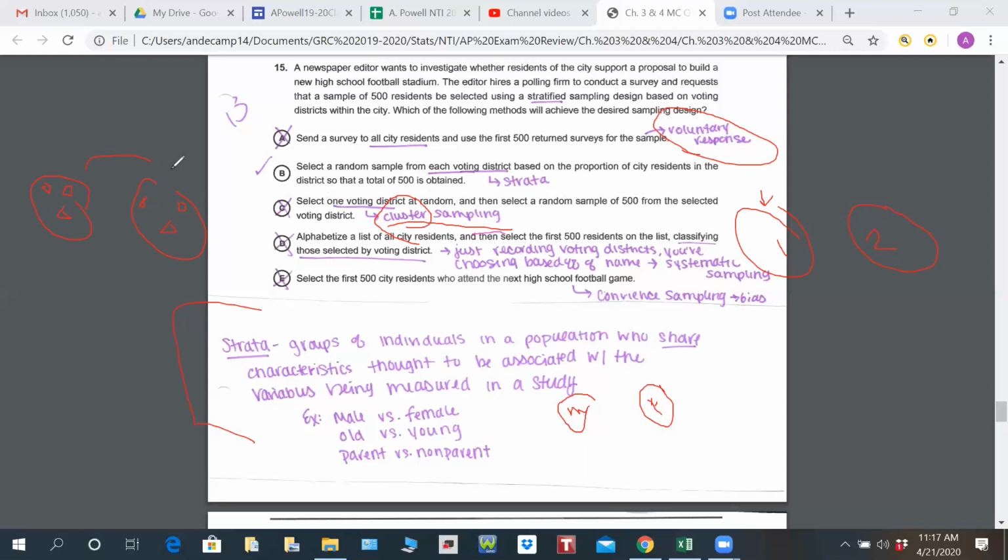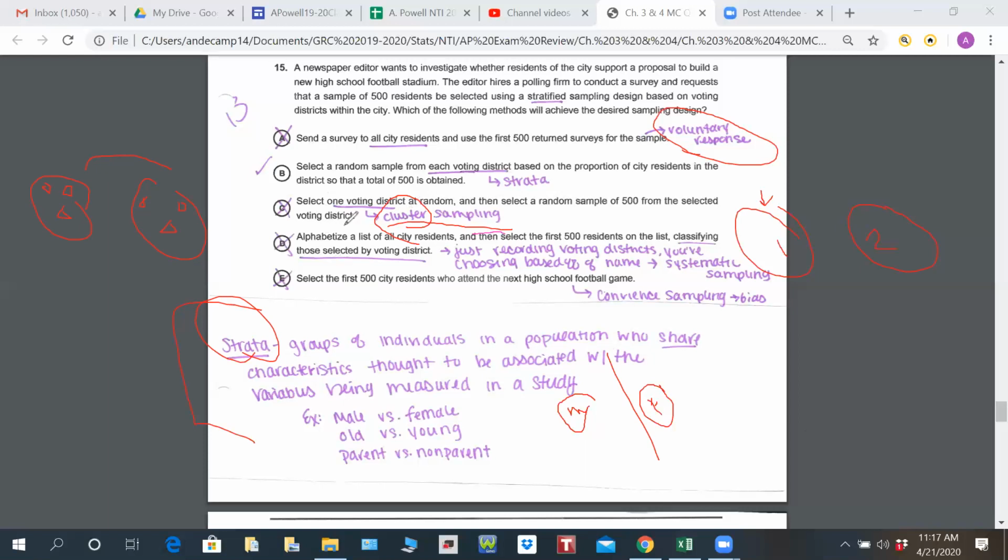So our clusters are similar to each other. If we've got strata, our strata are not similar. These guys all have one trait, these guys all have another trait or characteristic. So this is cluster sampling, not stratified sampling. And these words I'm using, cluster and stratified, are only in regards to sampling. When we talk about experimenting, it's totally different words, so keep that in mind.